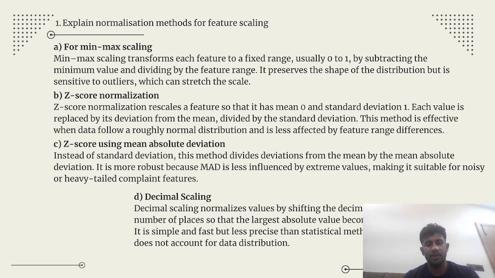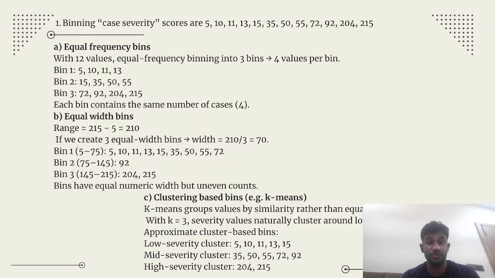Decimal scaling normalizes values by shifting the decimal point a fixed number of places so that the largest absolute value becomes less than 1. It is simple and fast but less precise than statistical methods because it does not account for data distribution.